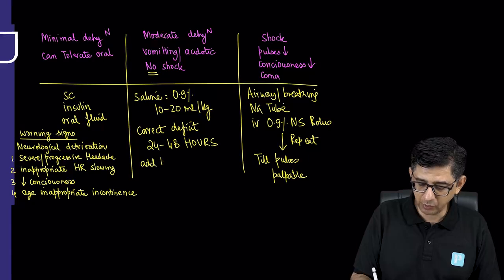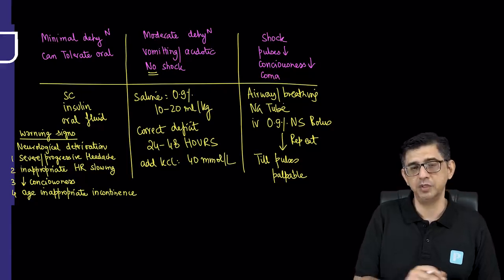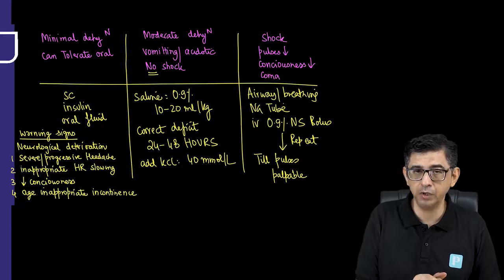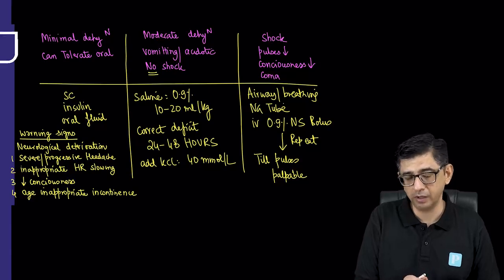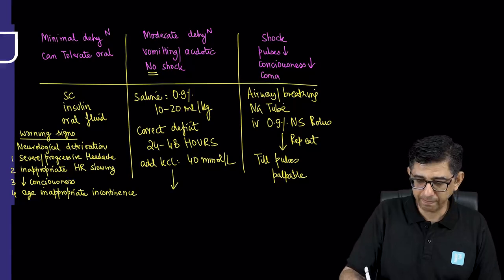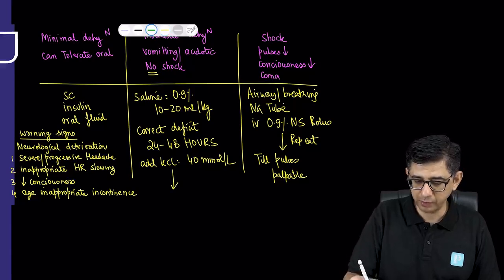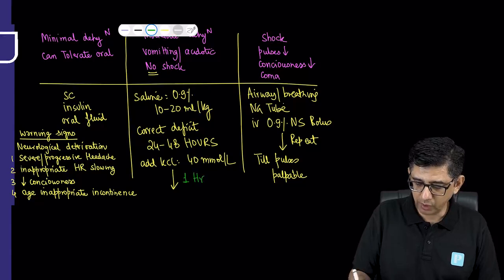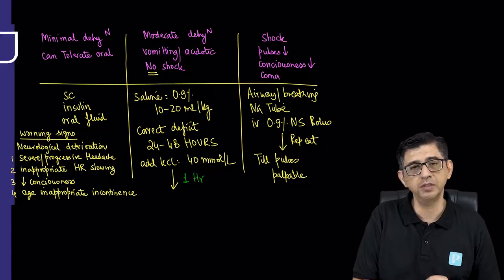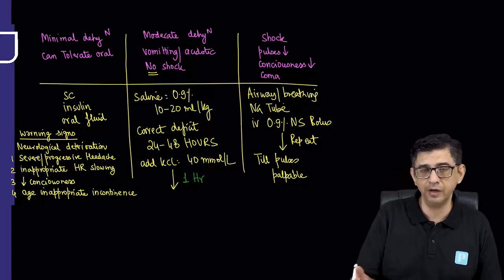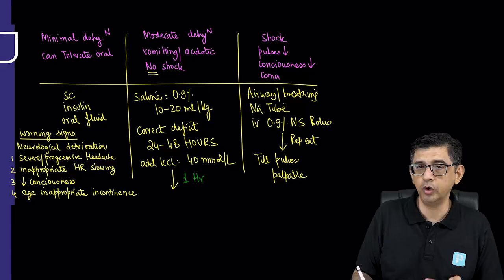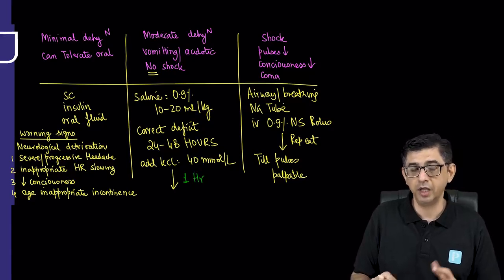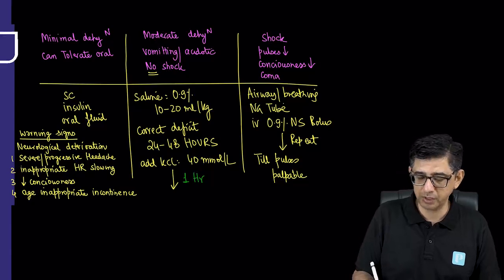We will also add potassium chloride. Why it is important to add potassium chloride is because total body potassium in these patients is reduced. The concentration of potassium that can be given safely via a peripheral line would be added to the bottle of normal saline, 40 millimoles per liter, after 1 hour. That's the point to be remembered from the exam perspective, that we don't rush into an insulin drip right away. We first give normal saline correction to this patient to correct the dehydration component, and obviously it will not correct within 1 hour, but at least it will reduce the ketonemia part as I explained, and the potential time bomb that this person is sitting on will substantially be reduced.